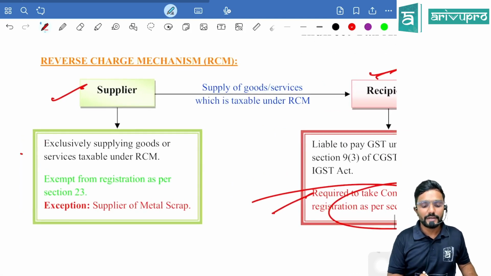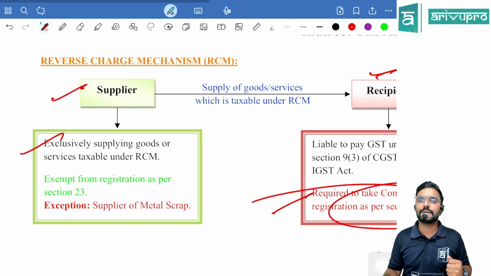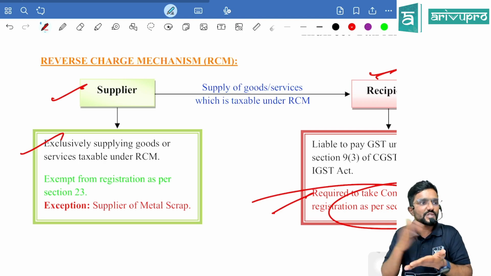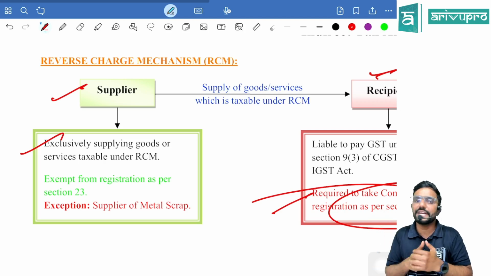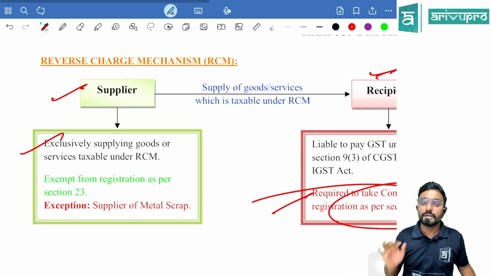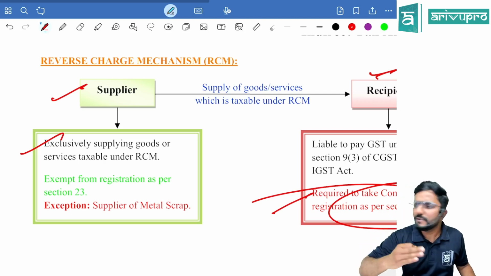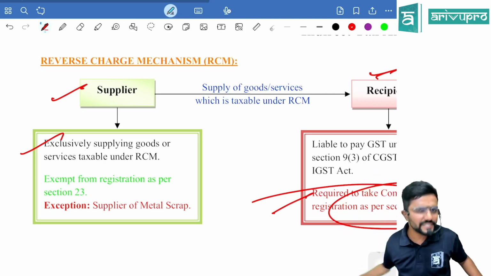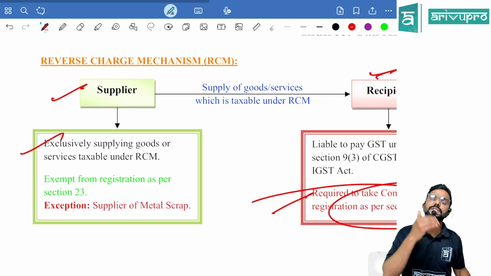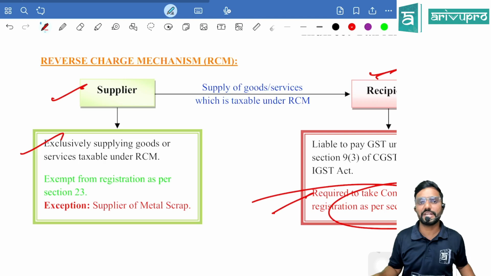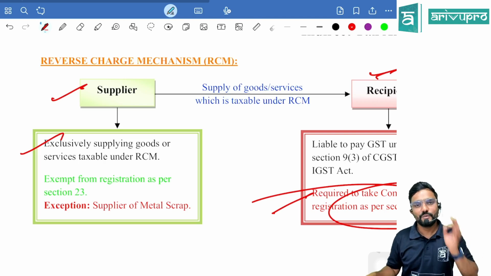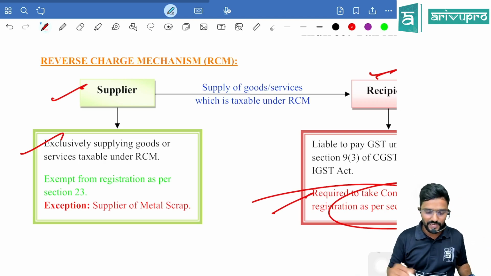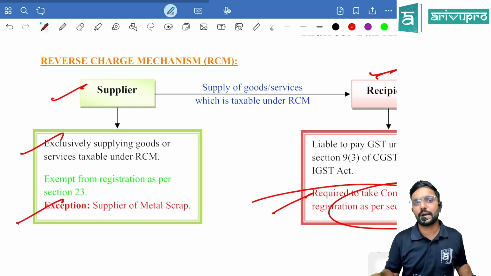Now for the supplier, sir, is the threshold limit applicable for the supplier? Assume his turnover crosses 20 lakh, 30 or 40 lakh. Should he get registered? No. Even turnover is not applicable for him, provided he is exclusively providing outward supply which is always taxable under RCM. For him, registration is exempted as per section 23. But one exception is there for this. That is supplier of metal scrap.